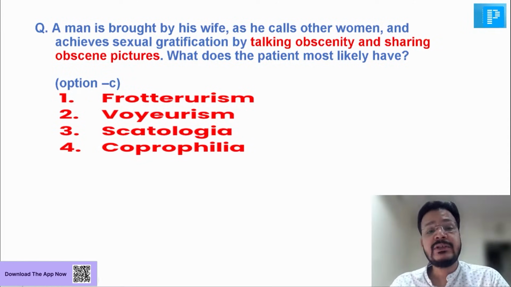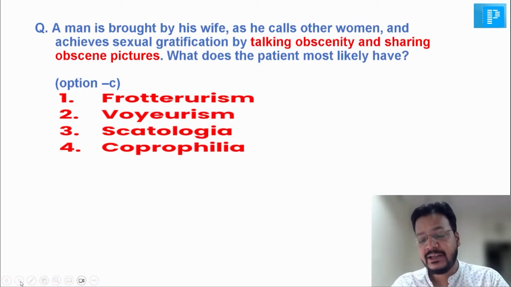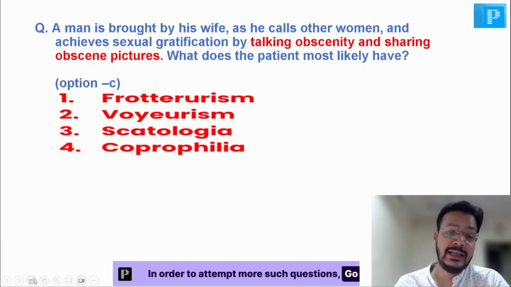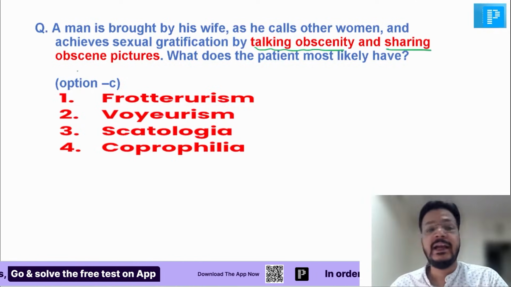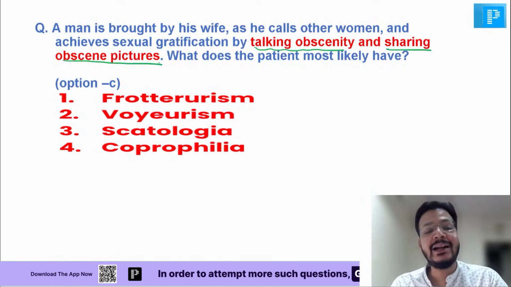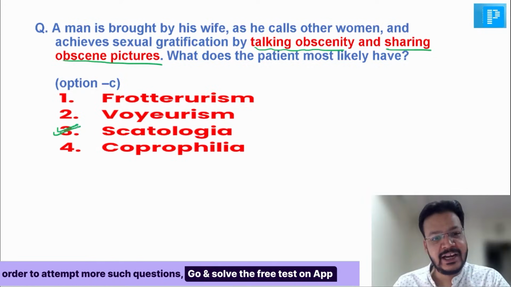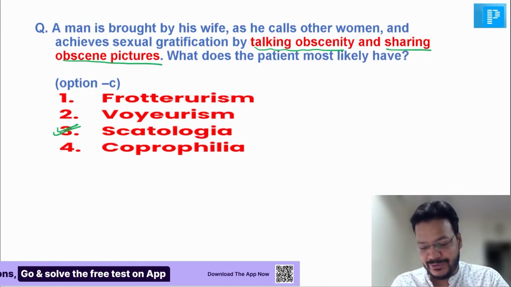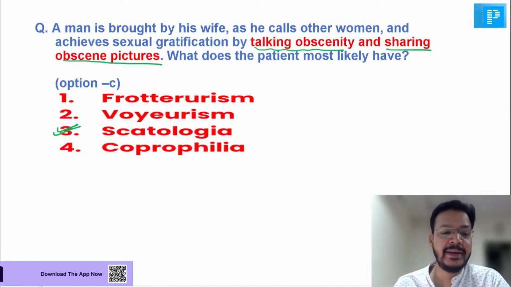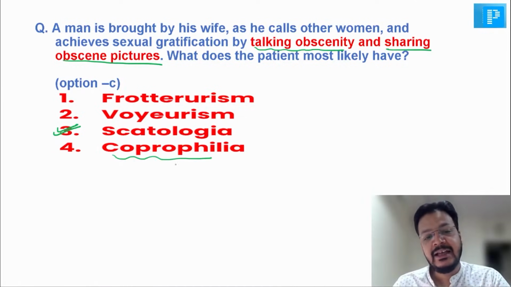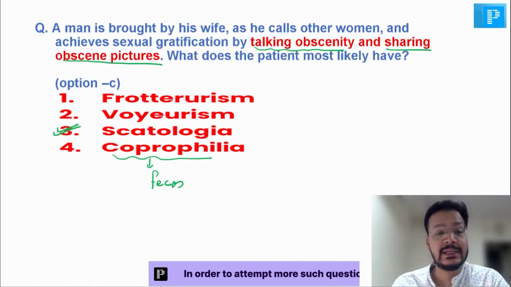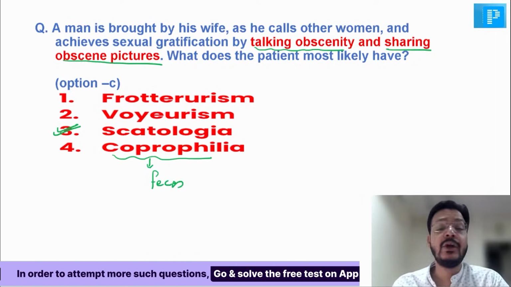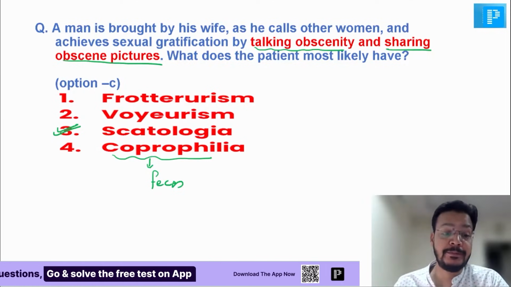Okay. Now, sir, a man is brought by his wife as he calls other women and achieves sexual gratification by talking obscenity. Oh, dirty talk, right? Talking obscenity and sharing obscene pictures, that is known as none other than what, my dear friends? Scatologia. I'll discuss the remaining one. Coprophilia is satisfaction by feces or stool. But if you are talking obscenity and sharing obscene pictures, that is this one.